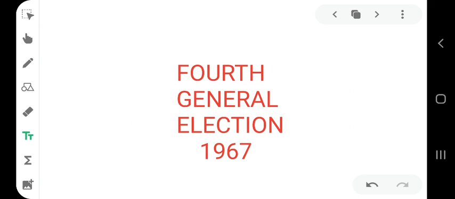The first coalition government in India was formed by Gyan Singh Rarewala in Patiala and East Punjab States Union in 1952. In Odisha in 1959, the second coalition government was formed under the leadership of Dr. Hare Krishna Mehta. However, it is said that 1967 marks the beginning of the coalition era.